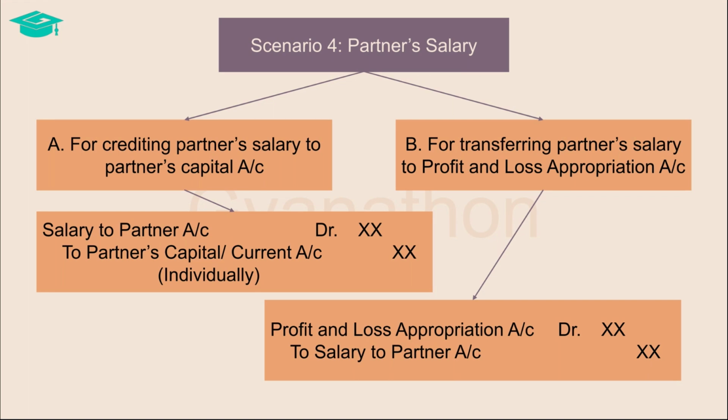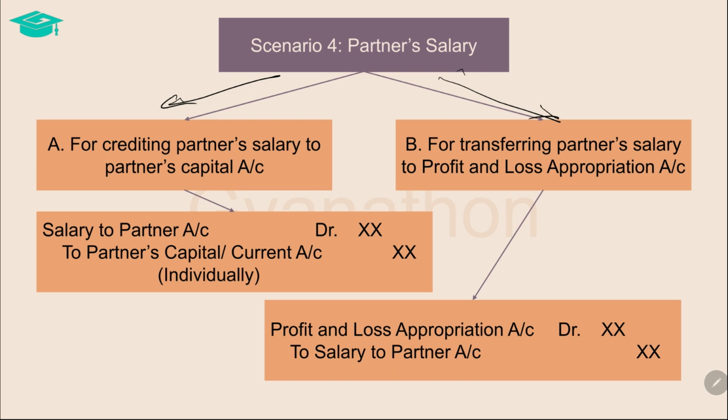Now let us see another adjustment, that is partner's salary. When partners are entitled to receive salary, it is first credited to the partner's capital or current account and then transferred to the profit and loss appropriation account.